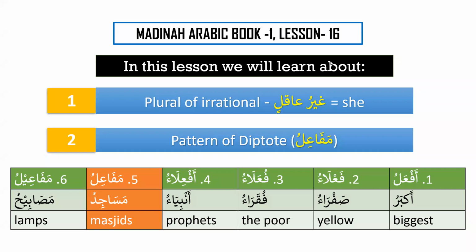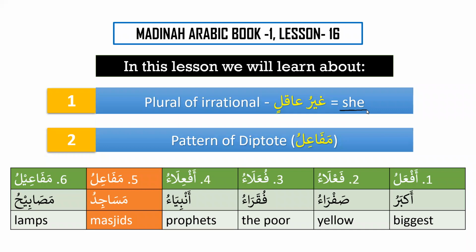Lesson number 16. And inshallah, in today's lesson, we have a very important and a very interesting idea, which is the plural of irrational, ghayru aqil. We have learned already, and inshallah, we will practice more, that ghayru aqil is treated as she. It is treated as singular feminine.